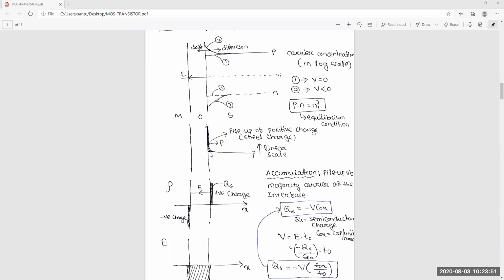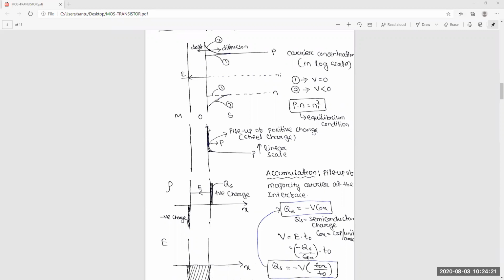Okay, so linear scale means, though it is a logarithmic scale it will show small spacing, but linear scale means, suppose it is 2 orders, it's 100 times. So I am just saying that part. At this point, the pileup of positive charge, holes, will be created at this surface due to this electric field. Okay, so it is in a linear scale.